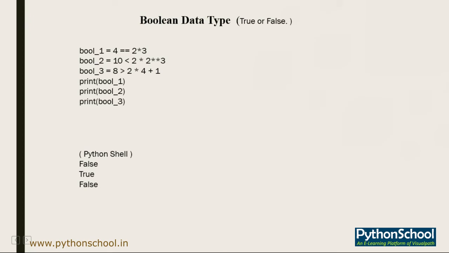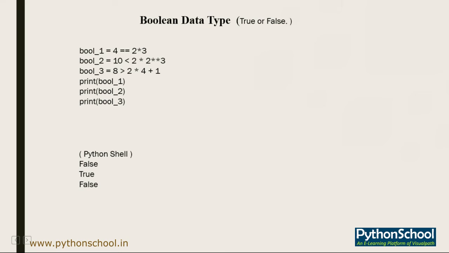Moving further to the Boolean data type. When we say Boolean, we are talking about either true or false. A comparison in Python can only generate one of two possible responses, either true or false. These data types are called Booleans.